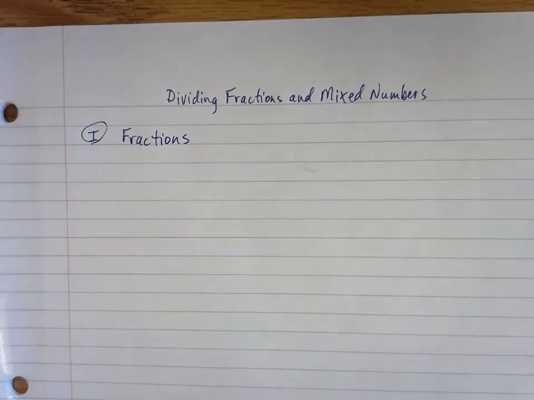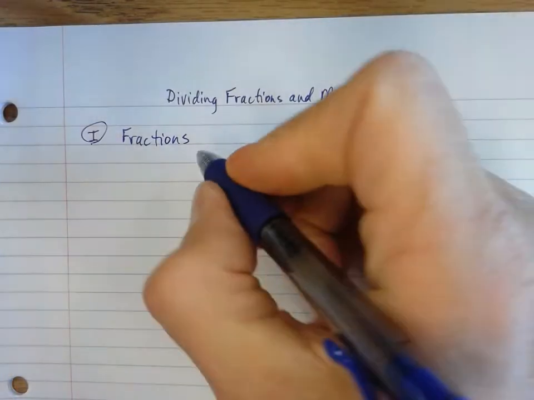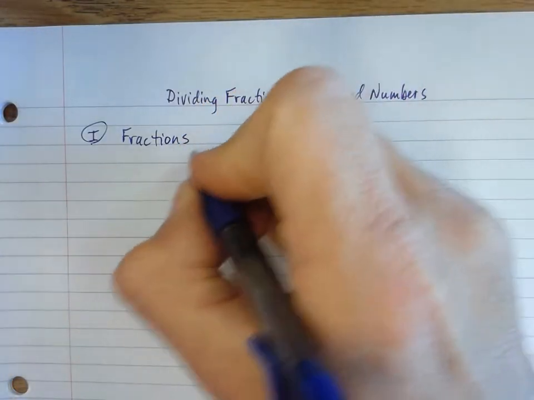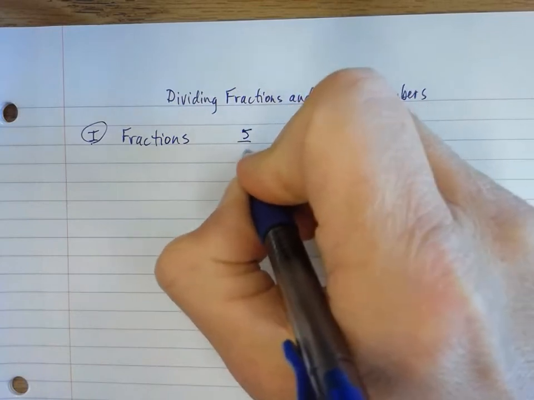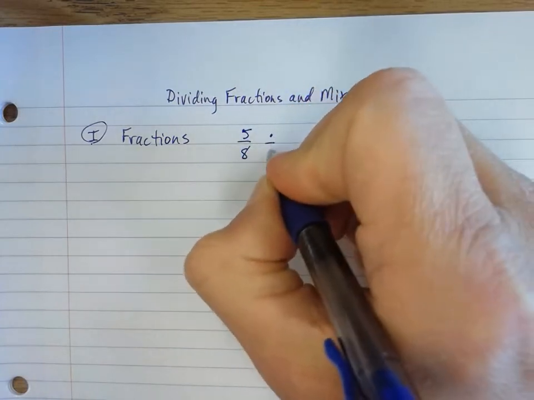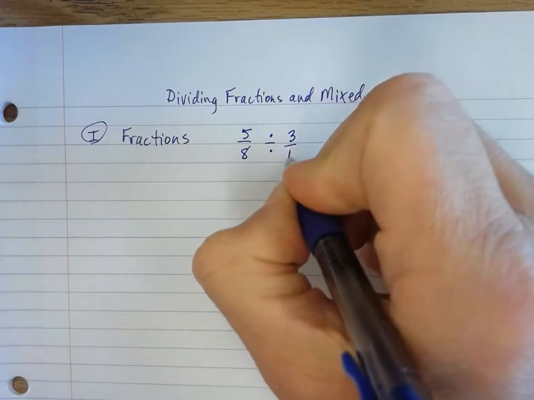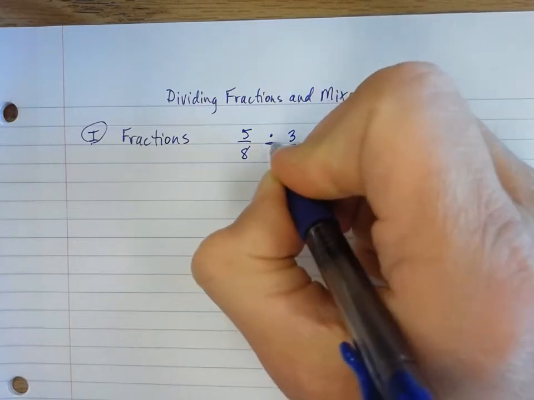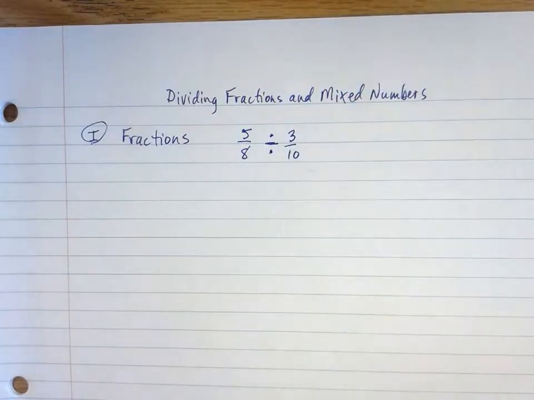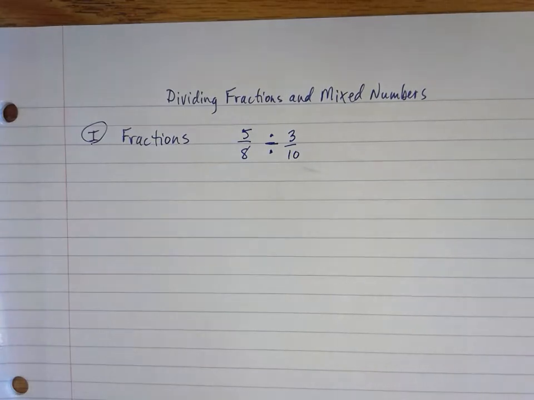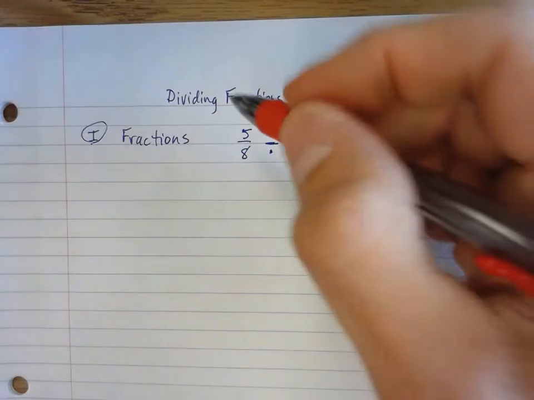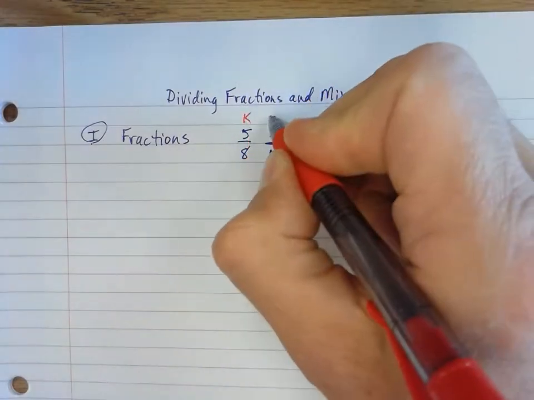Alright, so let us say, friends, that we have something like 5/8 divided by 3/10. Okay, so we want to use the old keep change flip. We're going to turn this into a multiply problem.